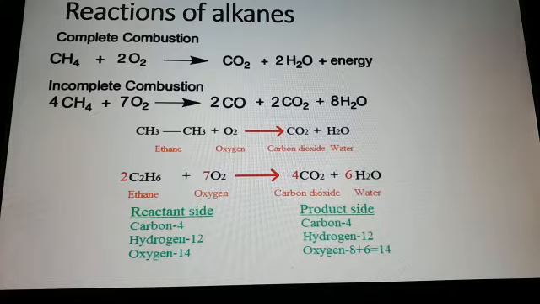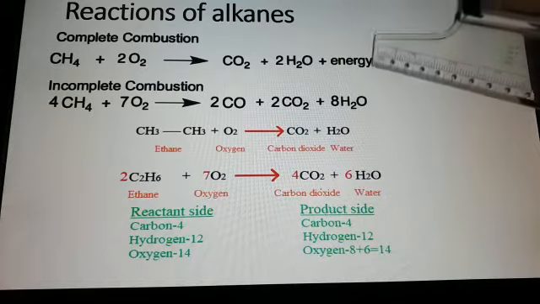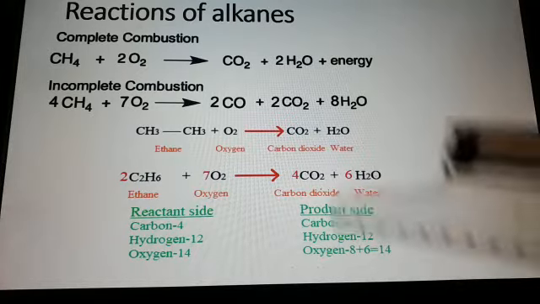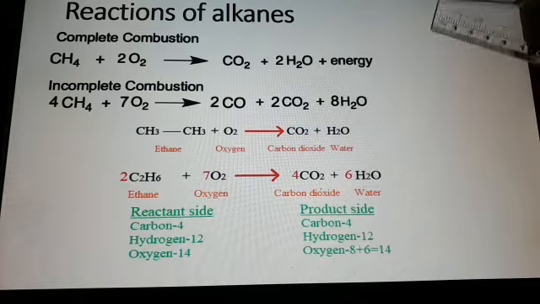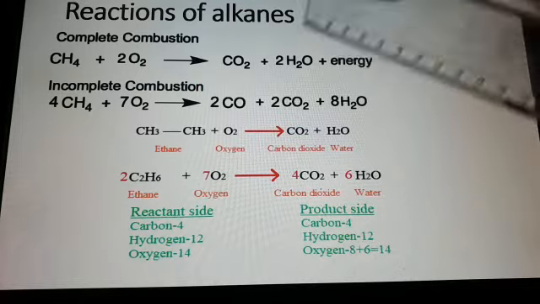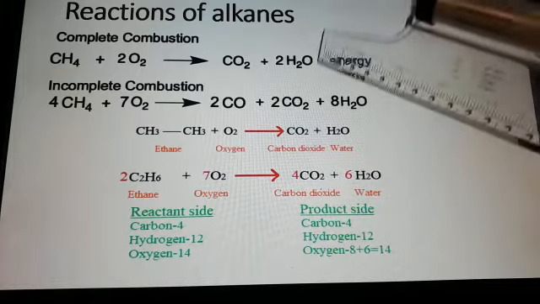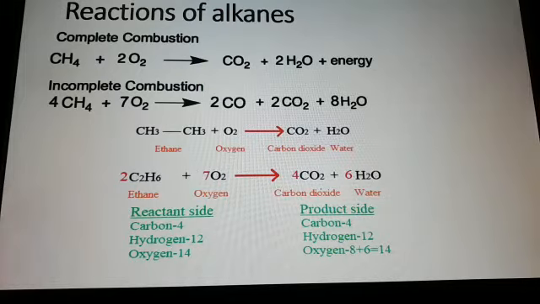Most of the alkanes are produced from crude oil and are burned as fuels. Complete combustion is a highly exothermic reaction; energy is produced. Complete combustion means enough oxygen is there: when a sufficient amount of oxygen mixes with methane, it combines with oxygen to form carbon dioxide, water and energy.